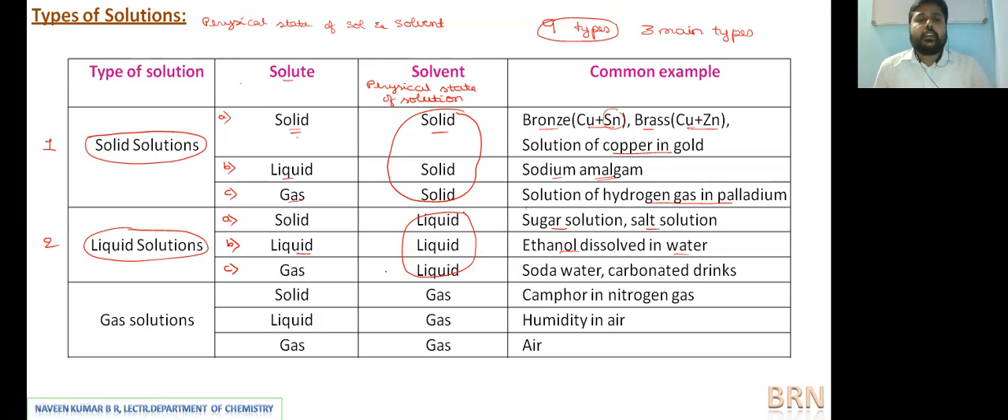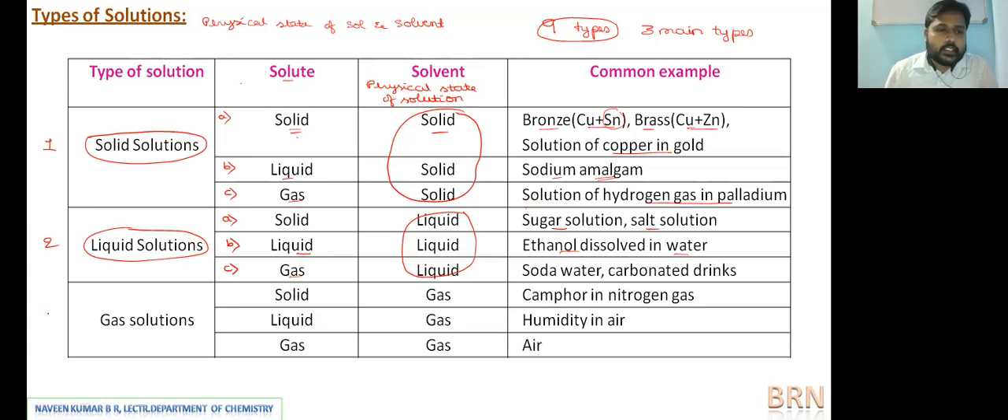Then liquid solution where the solute is gas. This you can think of easily, any soda water or soft drinks. What are we going to observe? As soon as the lid of the bottle is opened, you can see the bubbles come out in the form of effervescence. Whatever bubbles are coming is due to the dissolved carbon dioxide gas in the liquid. Hence, carbon dioxide gas dissolved in water, soda water or carbonated drinks, anything can be given as the best example of this type, where the solute is gas.